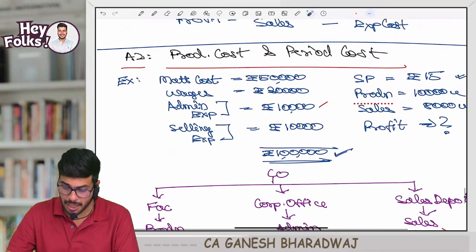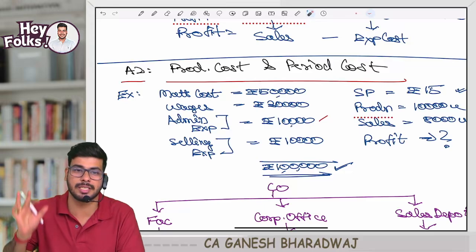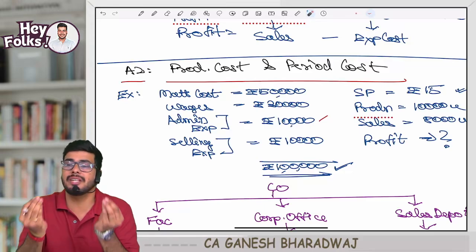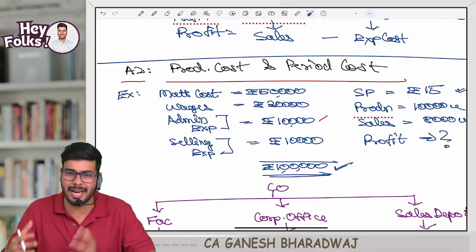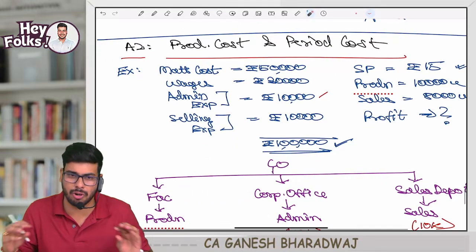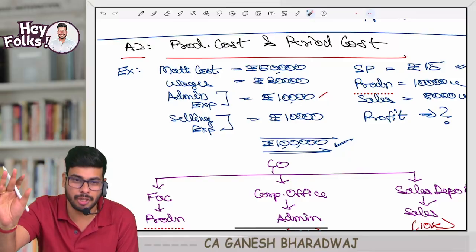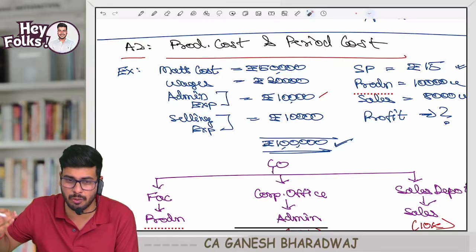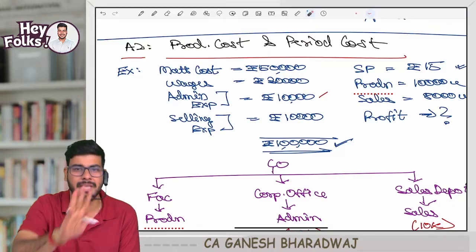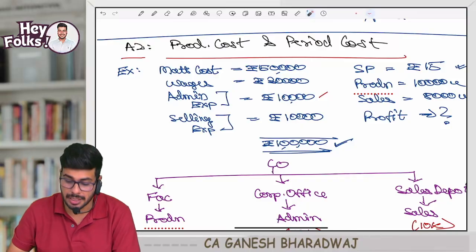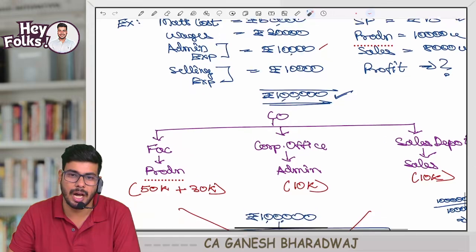Sir, are you asking me to omit these two? No, I will tell you what to do about that. First, are you understanding this? For the purpose of arriving at the cost per unit, that is, for segregating your overall cost into cost of goods sold and closing stock, you should only consider your manufacturing cost. It means the cost incurred inside your factory location. You need not mug up where the cost is incurred; that is the cost you should consider. Sir, what will I do with admin and selling? Do not worry about that, I will tell you.